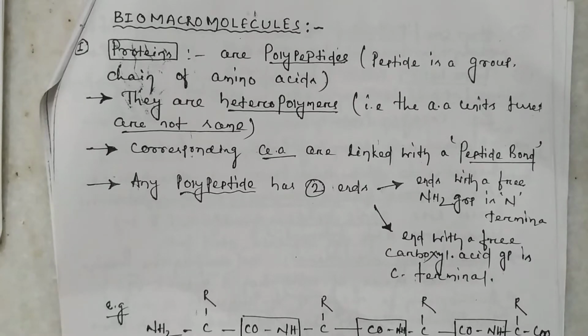Now I am going to deal with the macromolecules. The macromolecules, that is your proteins. The macromolecule of amino acids is a protein. So proteins are the polypeptide chains. Okay, these are the polypeptide chains.